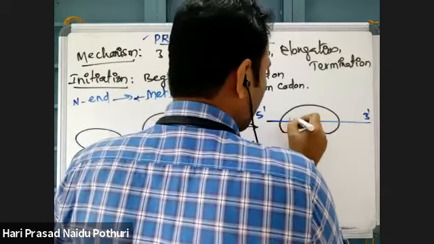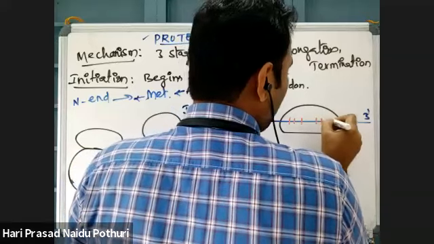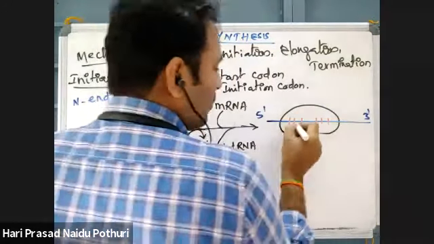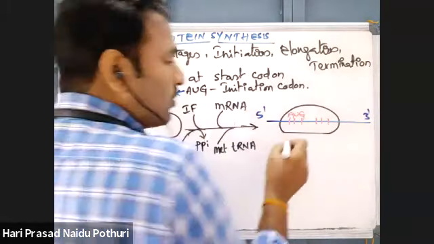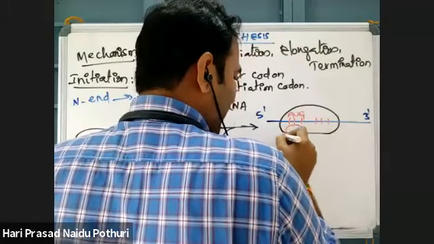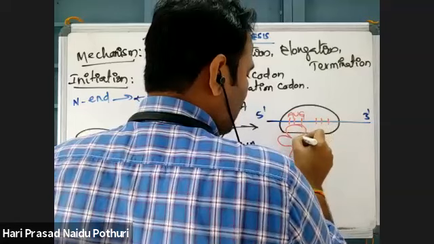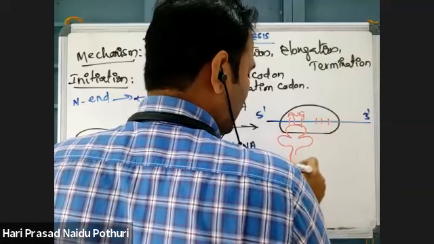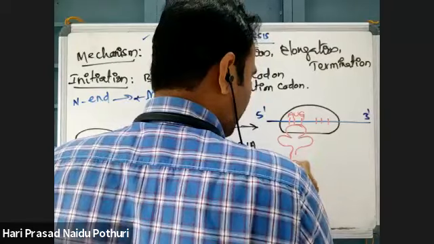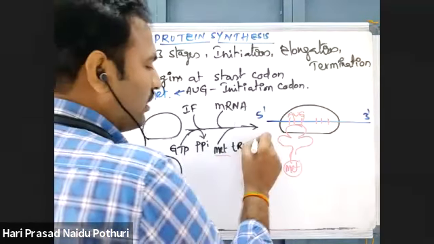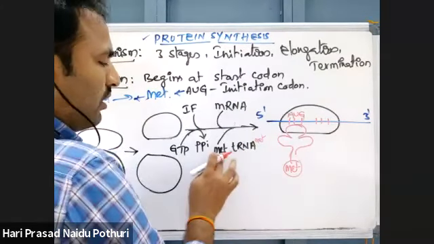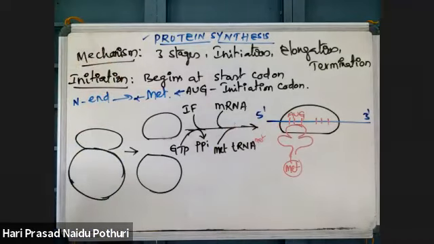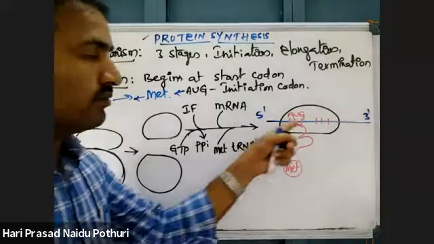In ribosomes there are two sites, the P site and the A site, which I will explain later. To the start codon AUG, a charged tRNA molecule carrying the amino acid methionine binds. Methionine tRNA means the tRNA charged with methionine.